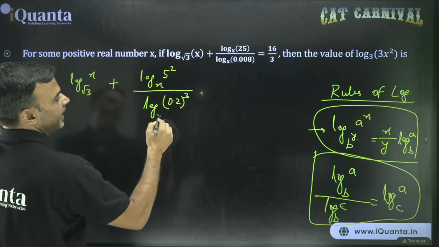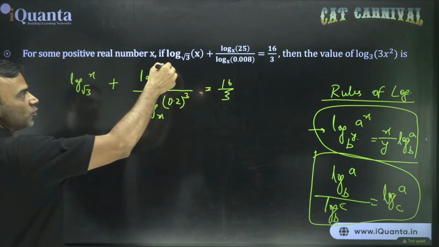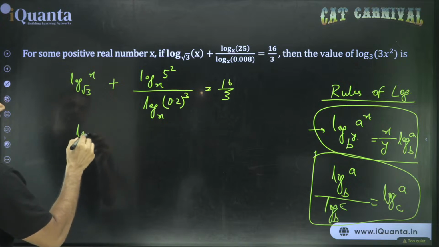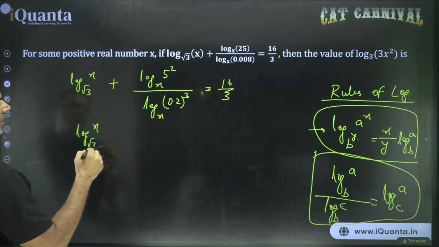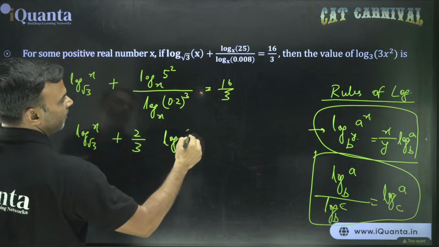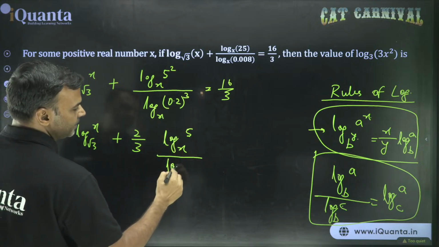And base x. This is equal to 16 by 3. Now this power 2 will come outside. This power 3 will come outside. Okay? So we have log of x to the base root 3 plus 2 by 3 log of 5 to the base x divided by log of 0.2 to the base x.